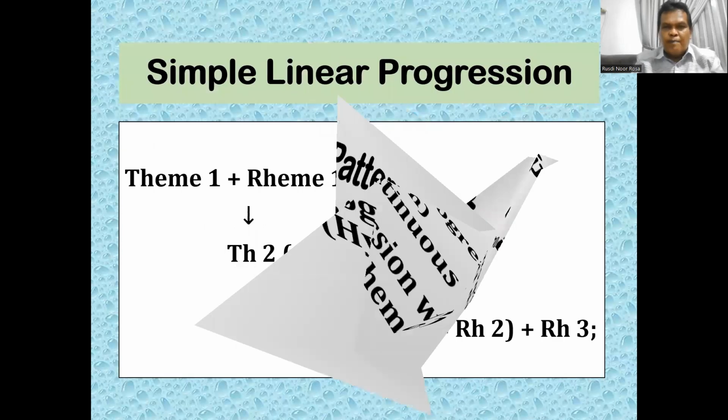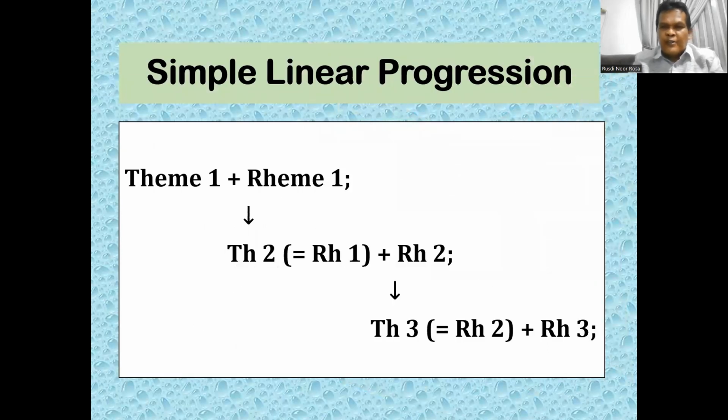The first one, simple linear progression. Simple linear progression is the simple progression of the idea, or the simple progression of the clause. As I told you, when we are talking about thematic progression, we are talking about text. Okay, so now you can see simple linear progression here.